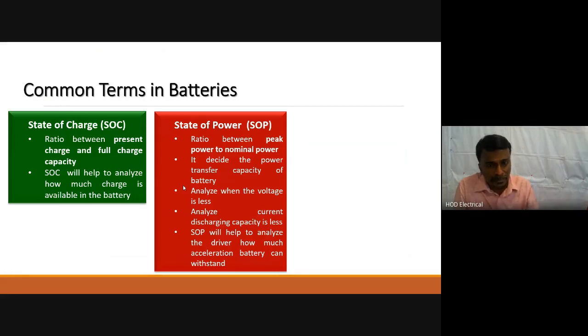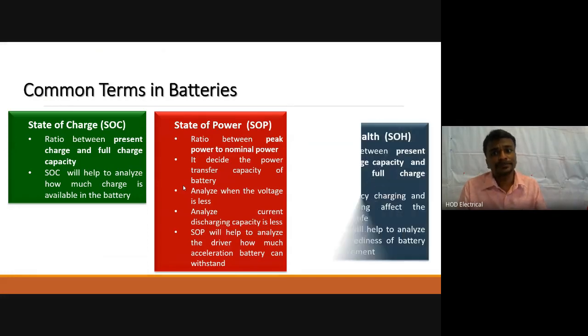So if, when compared with this, the state of power is very less, we have to understand that this acceleration we have to analyze. Maybe that energy management system will analyze whether this battery can withstand this acceleration in the current state, as the state of power is less. So whether we can give that amount of acceleration or not as of now, a driver can decide. So the state of power is also important.